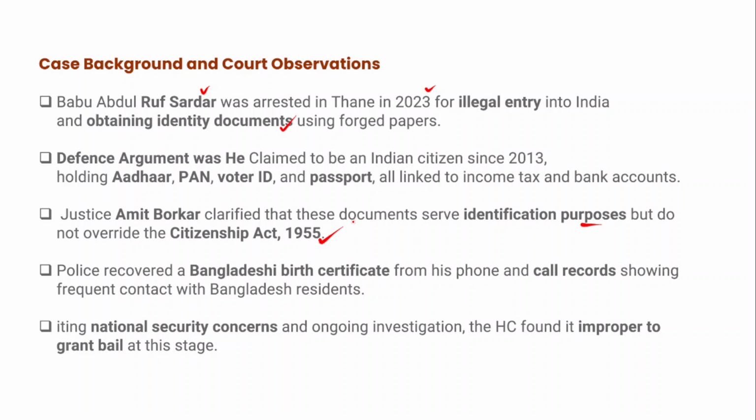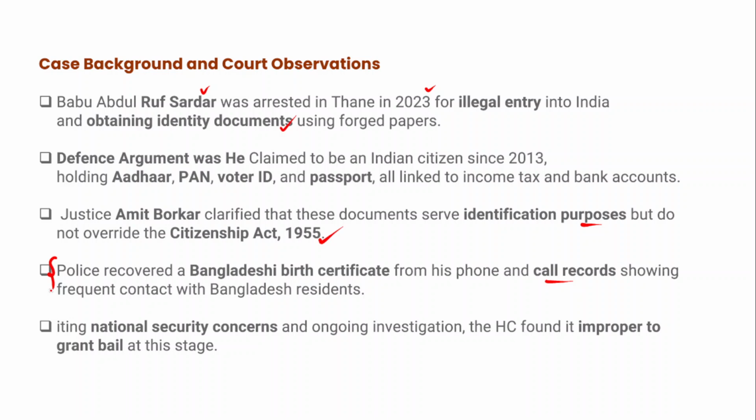However, the police recovered a Bangladeshi birth certificate from Babu Abdul Rauf Sardar, and from his phone, call records showing frequent contact with his Bangladeshi residents as well. So this establishes clear and conclusive proof that he illegally entered India from Bangladesh, and he also obtained Aadhaar, PAN, voter ID through forged documents.